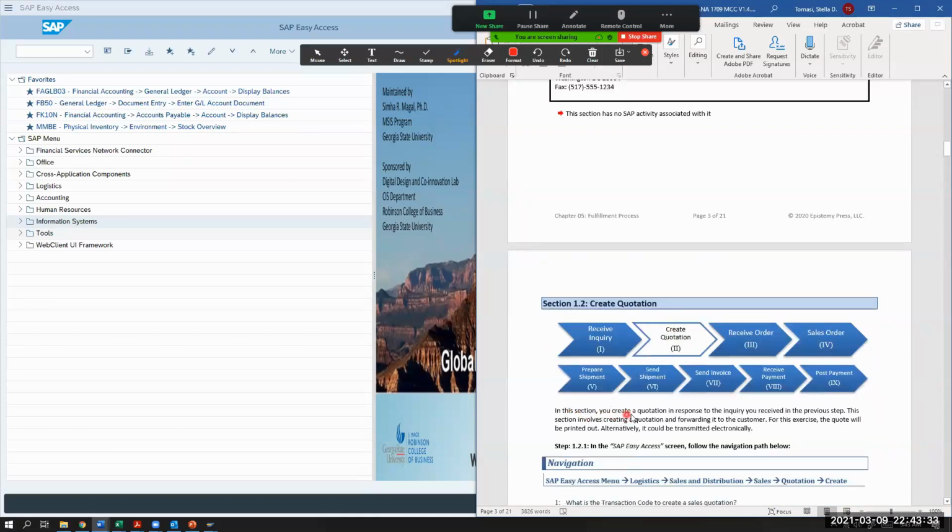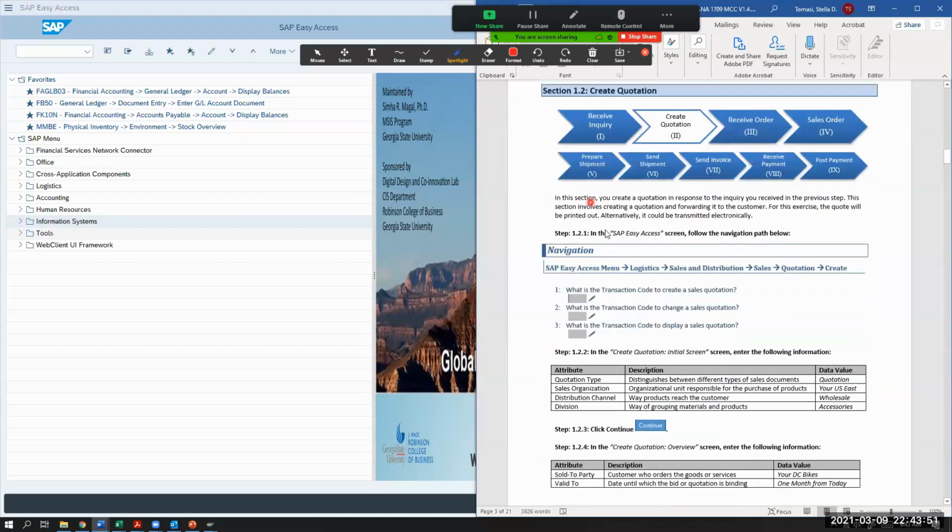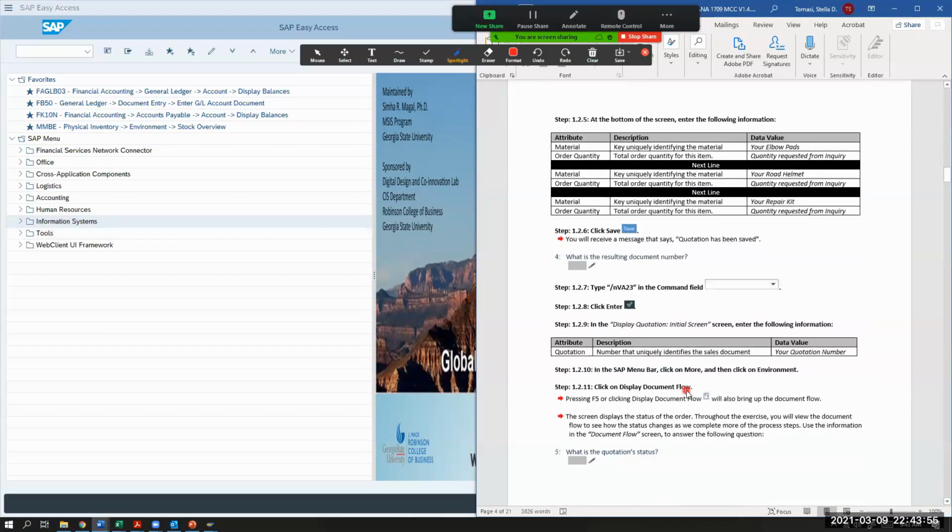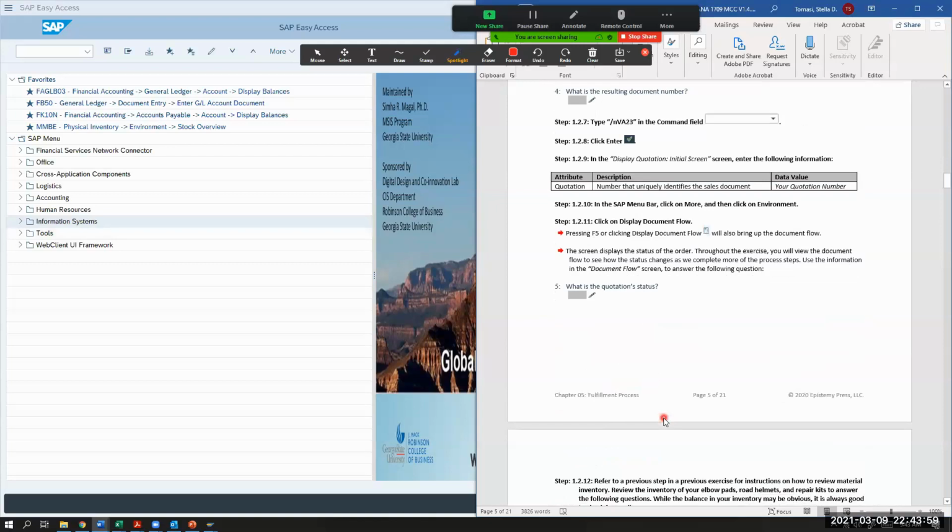In this section, you create a quotation in response to the inquiry you received in the previous email step. This section involves creating a quotation and forwarding it to the customer. For this exercise, the quote will be printed out. Alternatively, it could be transmitted electronically. So we're going to do this, okay? We're just going to click on it just so it brings it up, but we're not going to print it out, right?